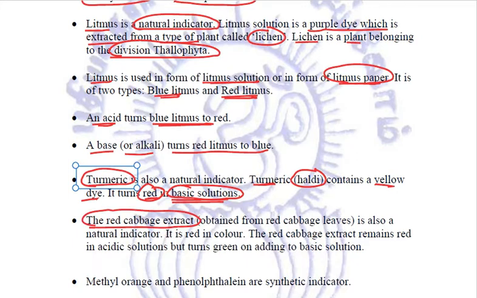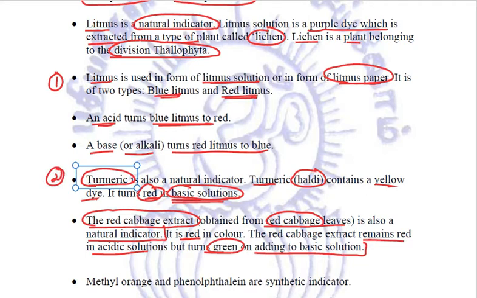This is extracted from the red cabbage leaves. This is also an example of a natural indicator. Its natural original color is red, and it remains red in acidic solutions, but it turns green when it is added to basic solutions. Clear? So these are a few examples of natural indicators. First, we have studied about litmus. Second example, we have seen about turmeric. And the third example, we learned about the red cabbage extract.